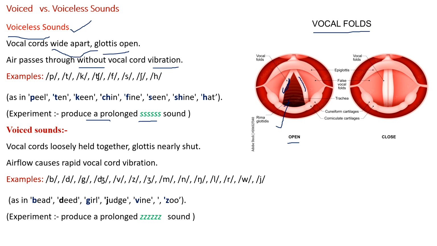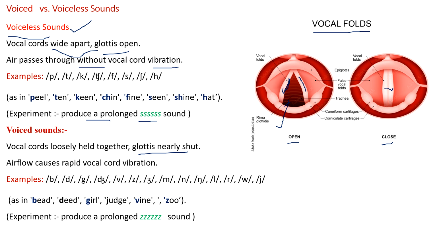See this diagram. The vocal folds or vocal cords are loosely held together. They are very close. At that time, the glottis is nearly shut. The air which is trying to pass through the glottis makes a pressure, and the pressure makes the vocal cords vibrate.